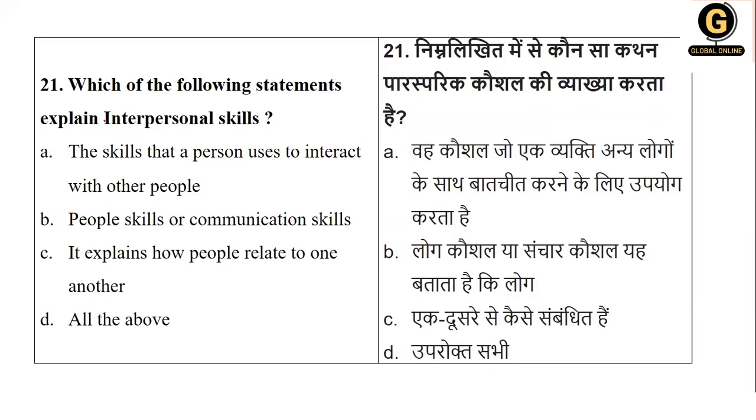Which of the following statements explain interpersonal skills? Interpersonal, between a group of people or from one person to another person. So the skills that a person uses to interact with other people, people skills or communication skills. It explains how people relate to one another. So basically it is the people skill. So your right option is option D, that is all the above.